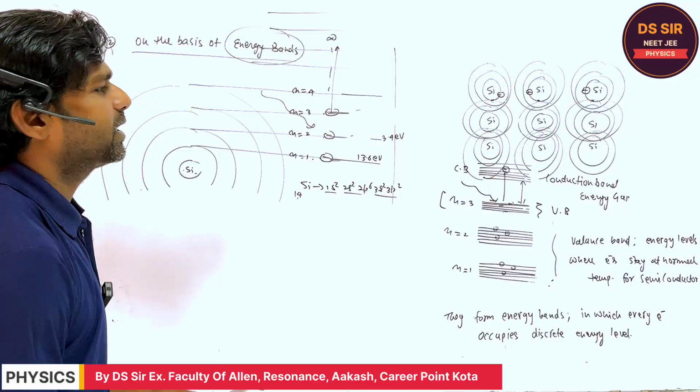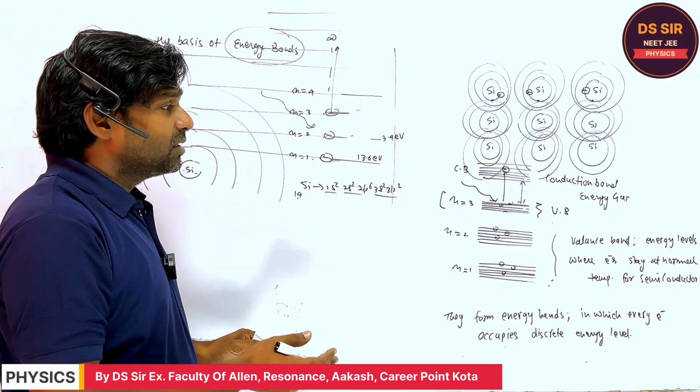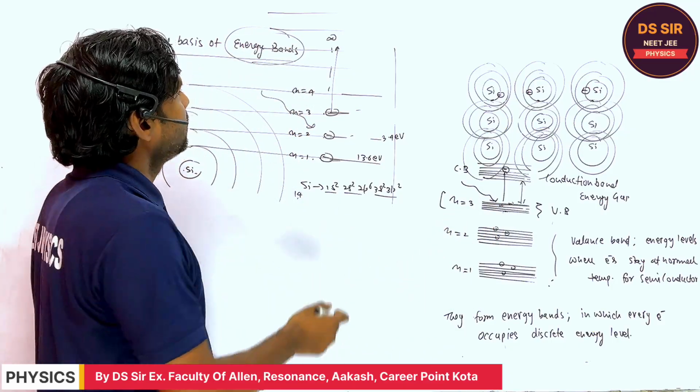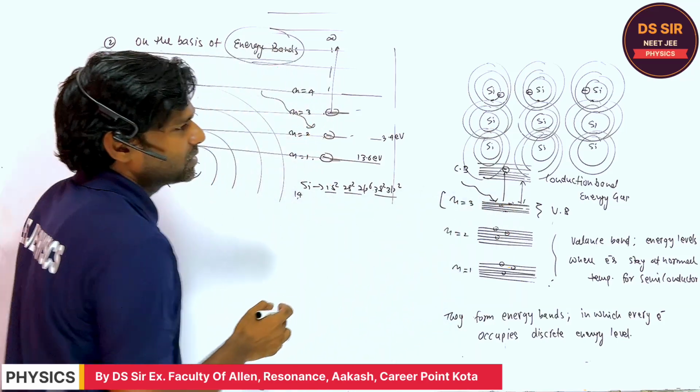So these are the energy bands, the valence band and the conduction band. What is a band? A band is a group of discrete energy levels. Normally the electron remains here.